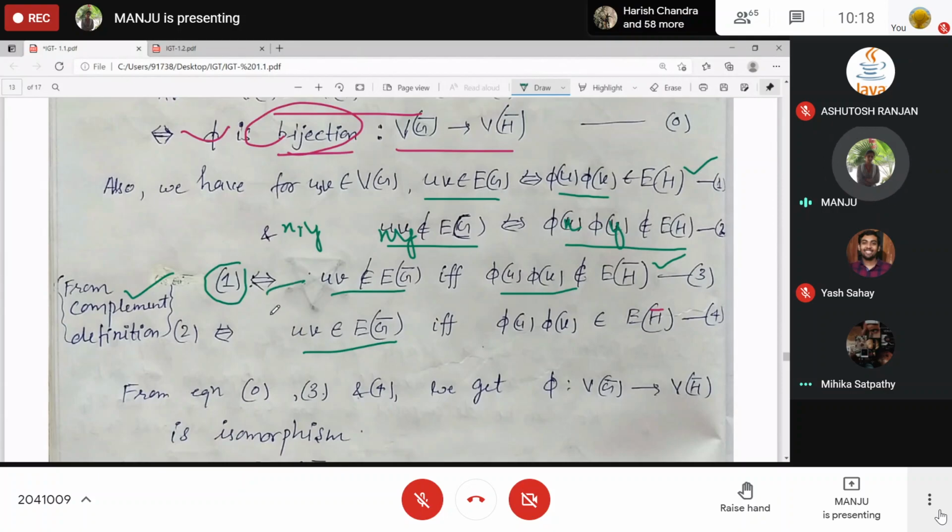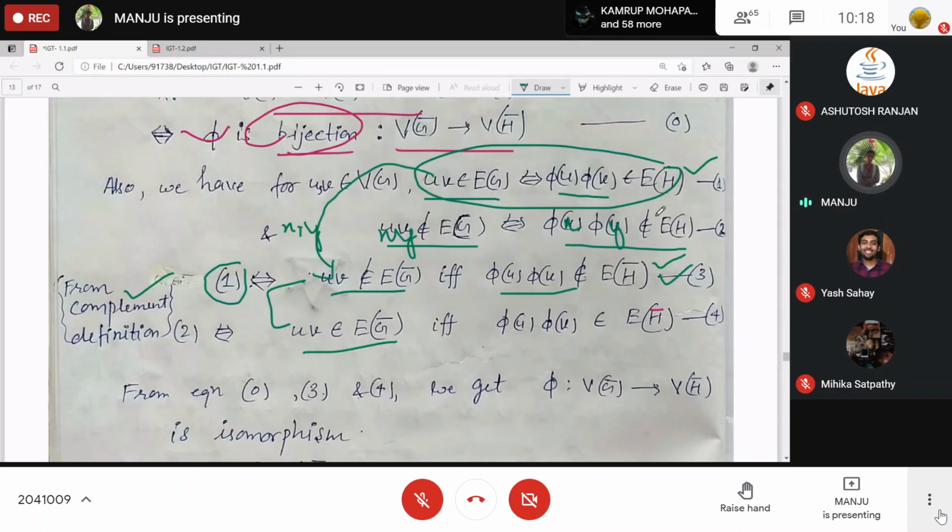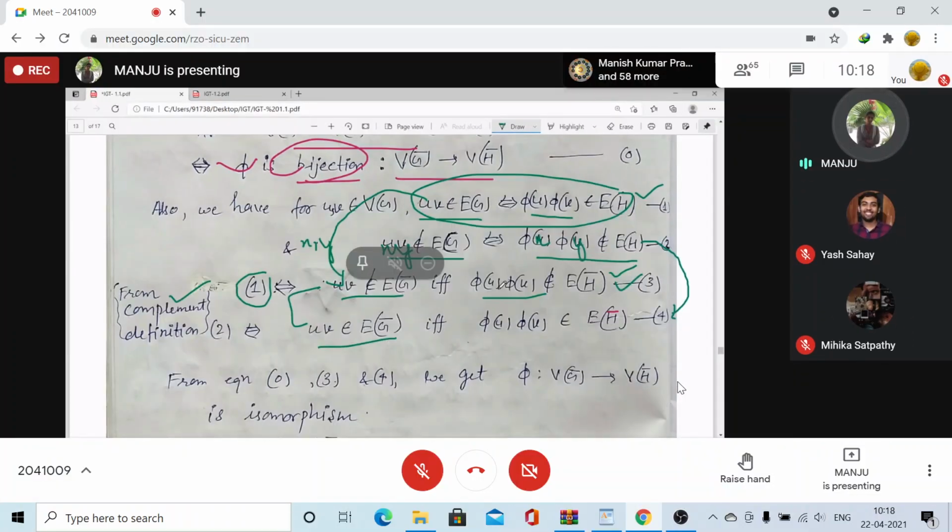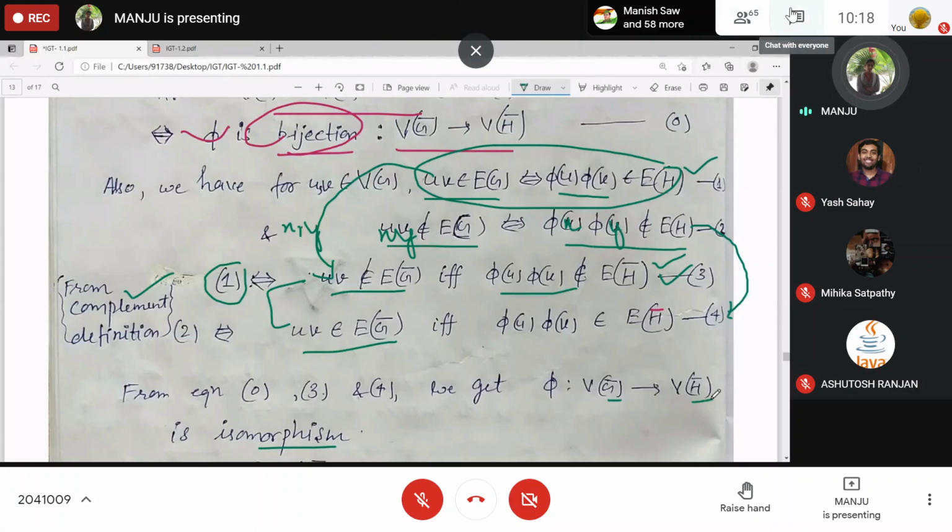So what do you understand by this one? This function is preserving the non-adjacency. Adjacency in G and H becomes non-adjacency in G complement and H complement, and here non-adjacency becomes adjacency in their complements. Phi is again preserving the non-adjacency and adjacency in G complement and H complement. Is that clear now? Yes, ma'am. So that's why, phi was already a bijection, and bijection plus this condition gives you an isomorphism, and that's why we got G complement and H complement as isomorphic graphs.